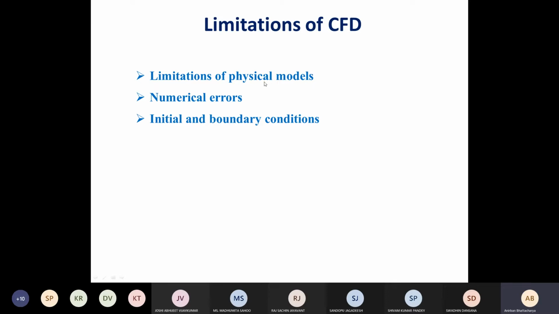There are limitations of the physical model itself, right? So we may not be able to capture the physics itself in an exhaustive manner. Say it's a complex biological problem, okay, there is blood flowing over a tumor and a lot of things are going on. Some enzymes are getting secreted.